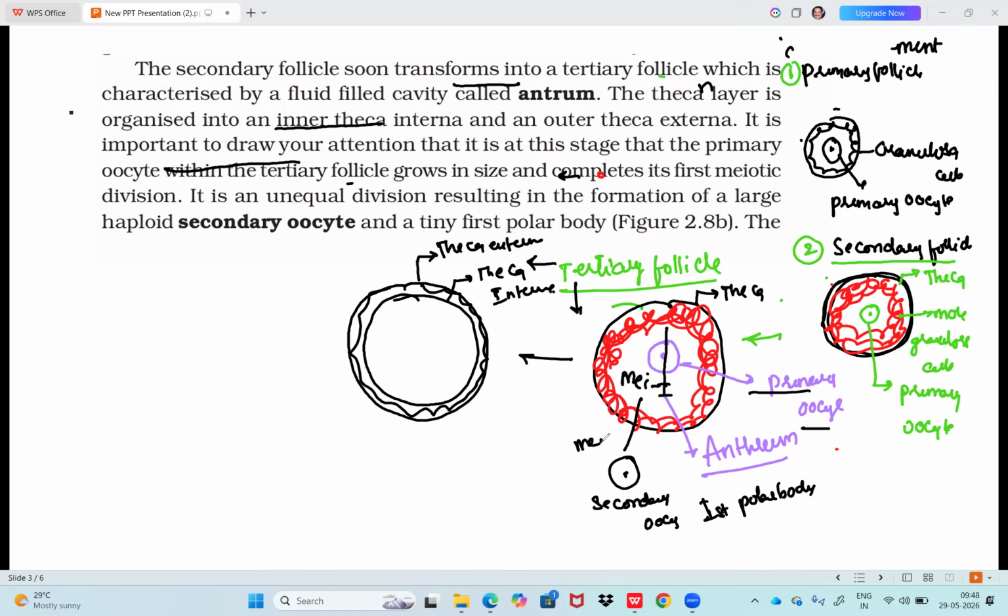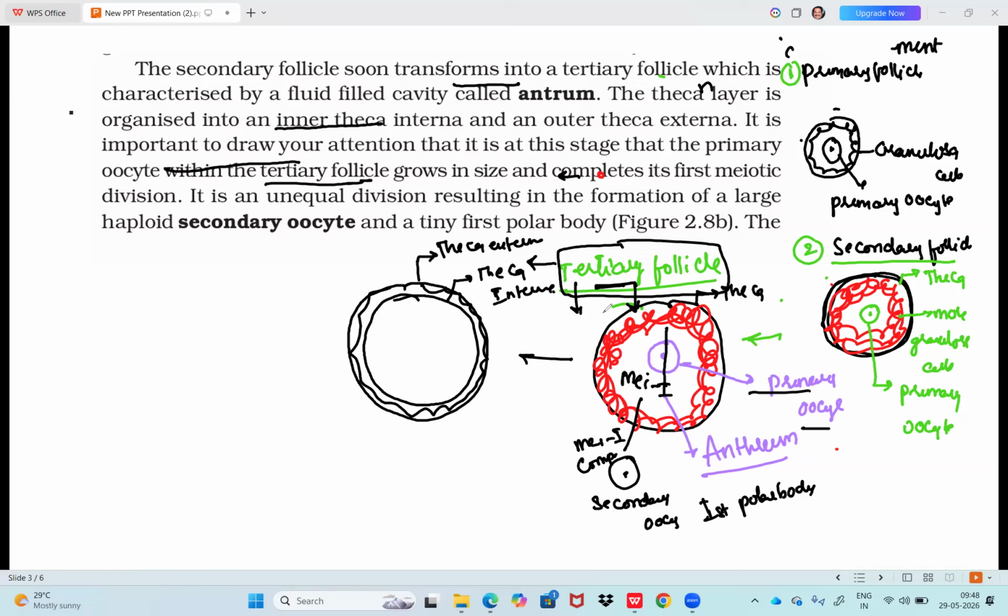First meiotic division. So the question here: meiosis 1 is completed at what stage? Tertiary follicle. Within the tertiary follicle. It is important to draw your attention that the primary oocyte within the tertiary follicle, that's why I am showing it in this diagram. When is that meiosis 1 completed? When the tertiary follicle stage comes, it is completed.